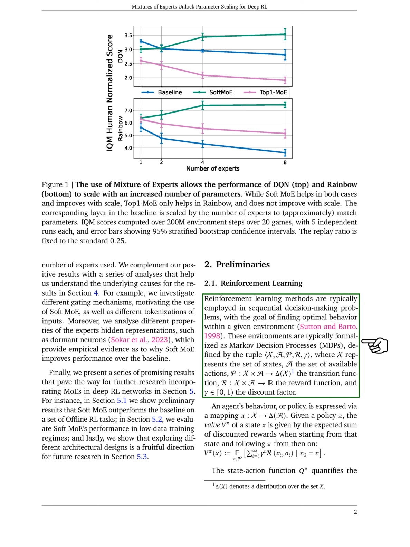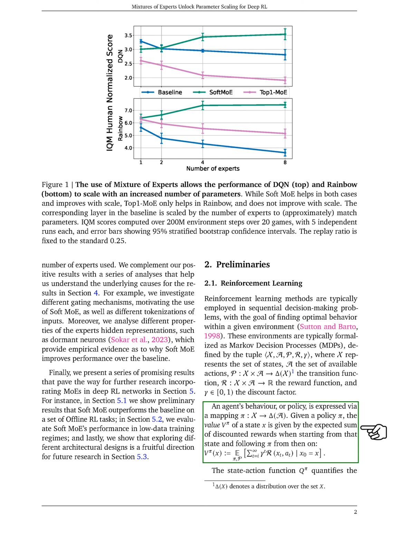Moving on to the basics, reinforcement learning is typically used in scenarios requiring sequential decision-making, aiming to discover optimal behavior within a specific environment. These environments are often modeled as Markov decision processes, MDPs, characterized by a set of states, available actions, a transition function, a reward function, and a discount factor.